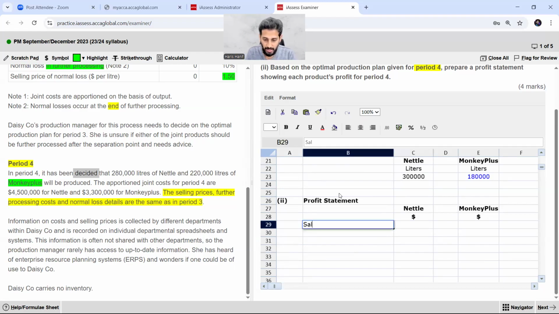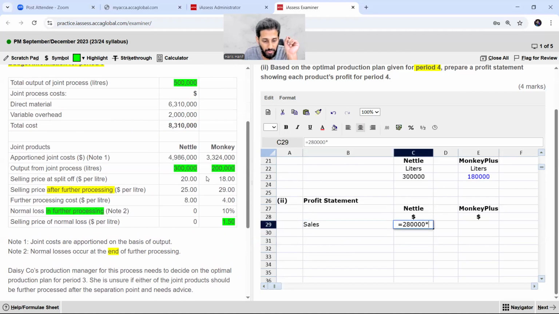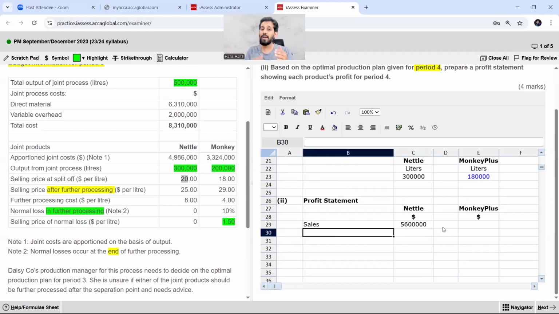So what is the sales? It would be 280,000 multiplied by the selling price of nettle, that is 20. So you have to multiply with the 20. It is this amount. Now we have to prepare the final income statement.